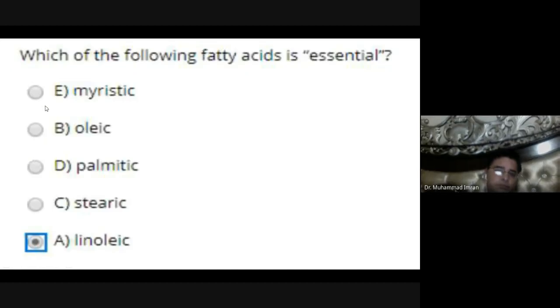Okay. Which of the following fatty acids is essential? Linoleic acid, linolenic acid, and arachidonic acid. Arachidonic acid is known as semi-essential. So linoleic acid and linolenic acid are essential fatty acids.